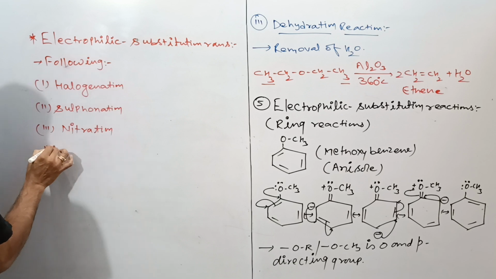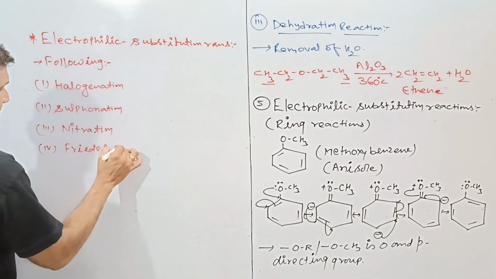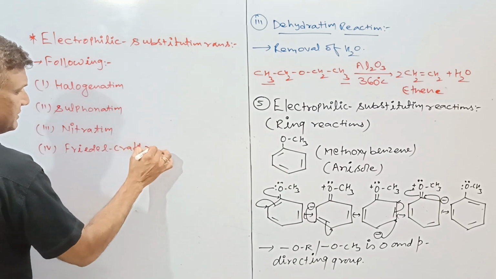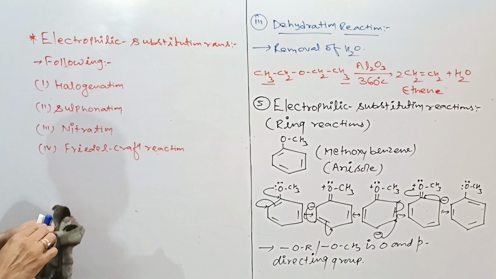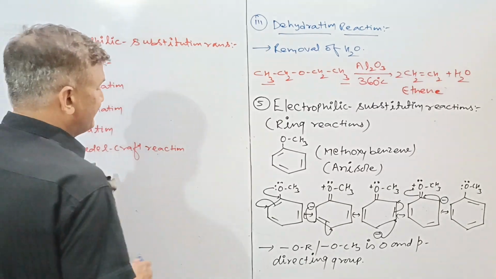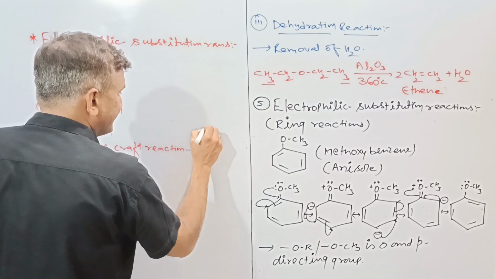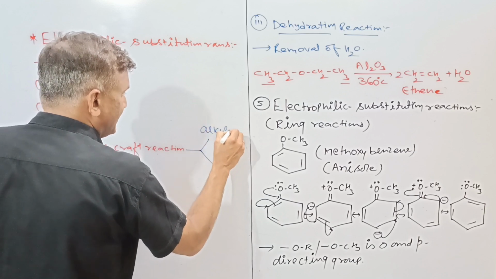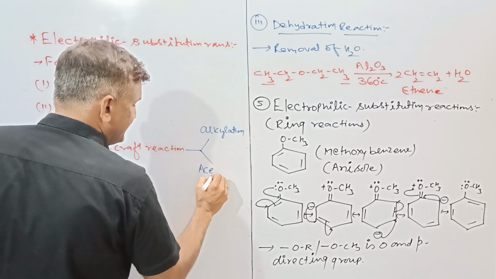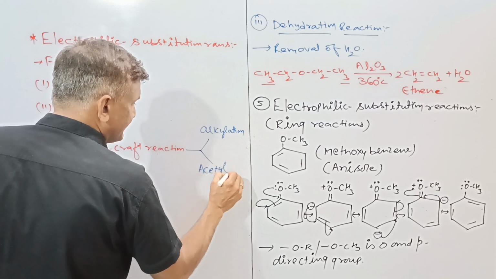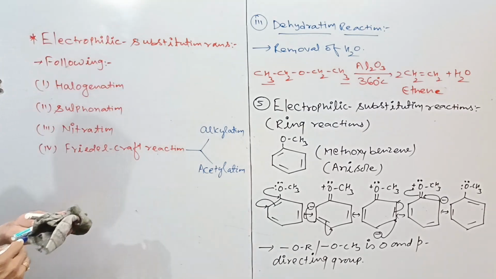Number four is your Friedel-Crafts reaction, which exists in two types. One is your Friedel-Crafts alkylation and another Friedel-Crafts acylation. One is your alkylation, while another is your acylation, acetylation. These are the two types of the Friedel-Crafts reaction.